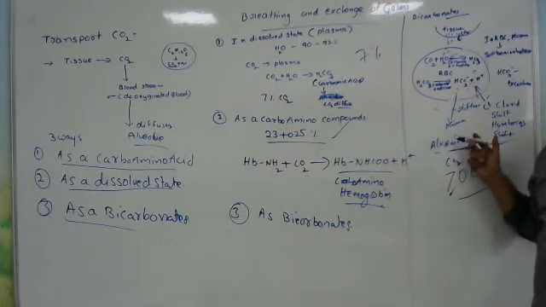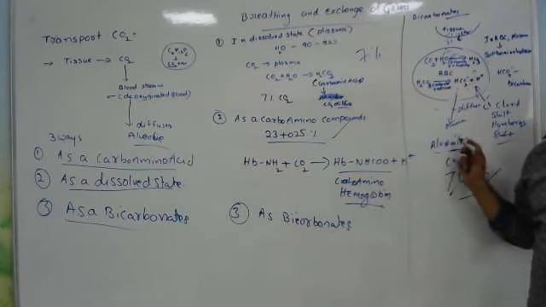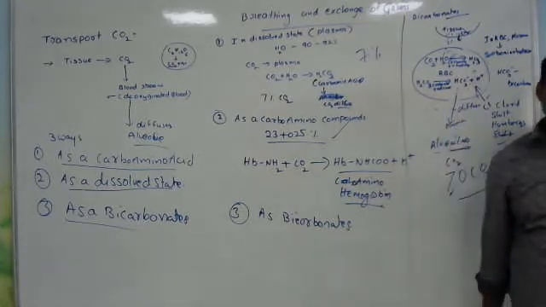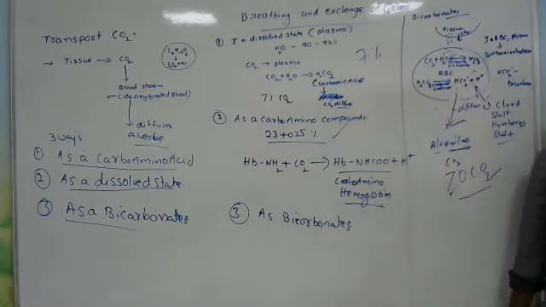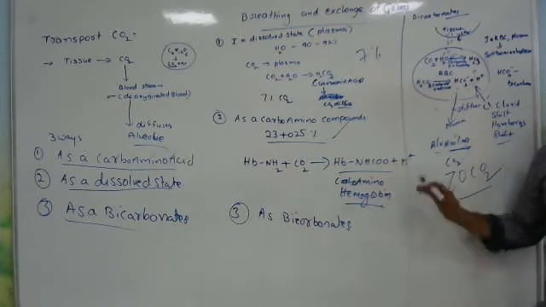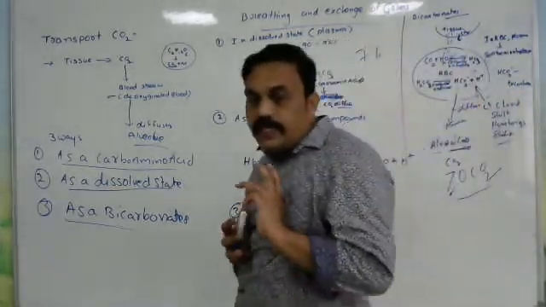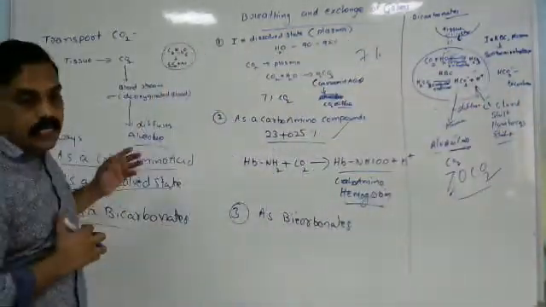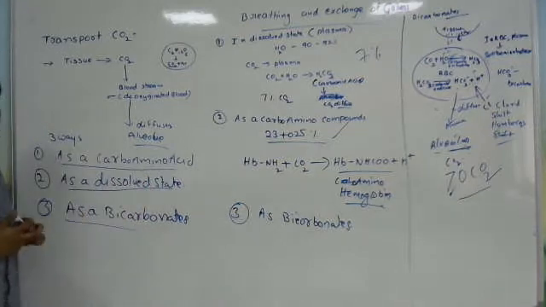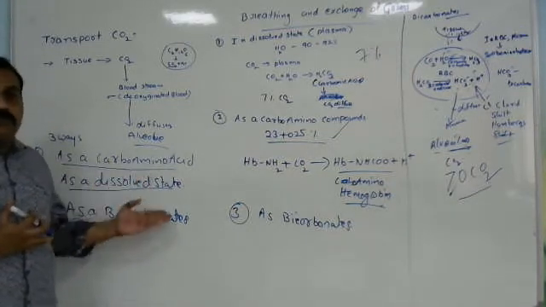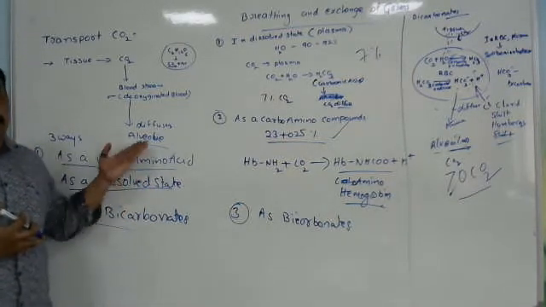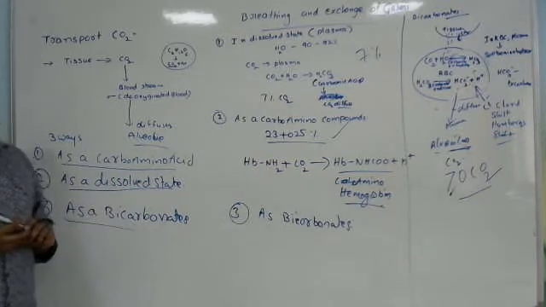Near the alveoli, the bicarbonate enters the RBC and the carbon dioxide diffuses into the alveoli by the process of diffusion. So this is the transportation of carbon dioxide. Carbon dioxide is transported in three ways: in a dissolved state in plasma, with hemoglobin, and within the RBC.